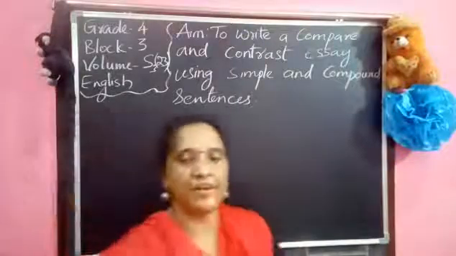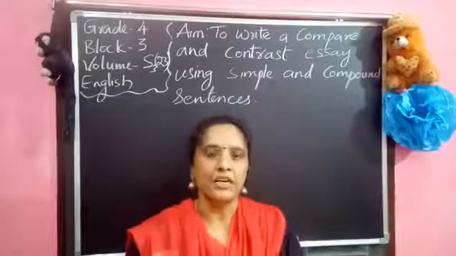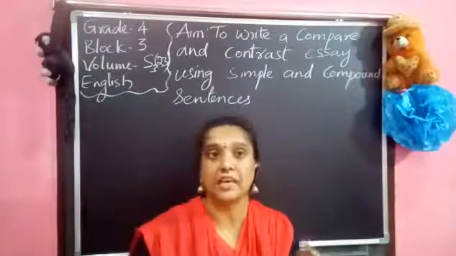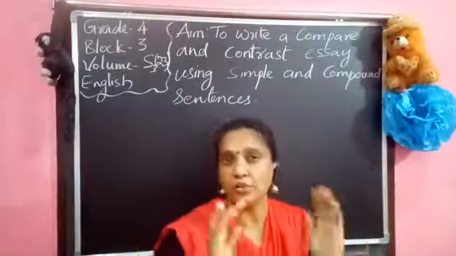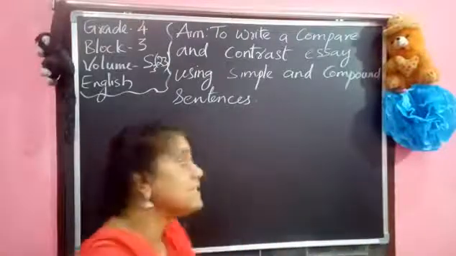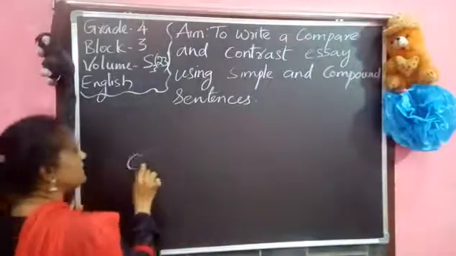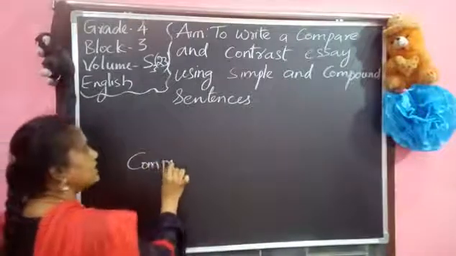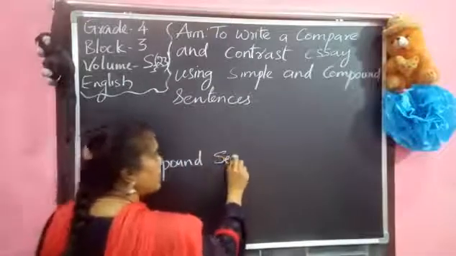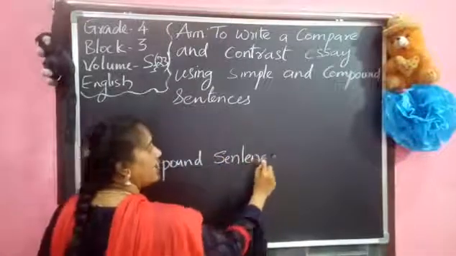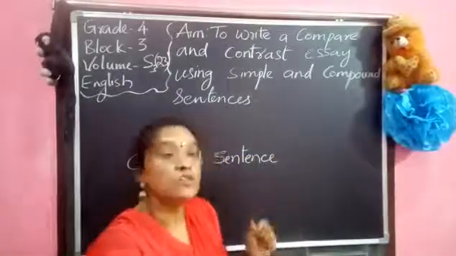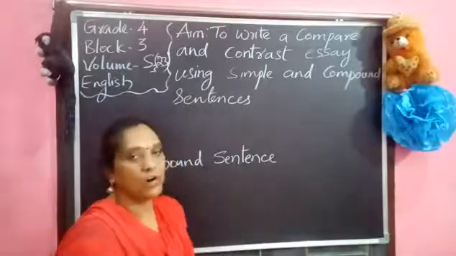Hello kids, in the previous class we learned the usage of the FANBOYS, that means the conjunctions. So if we use a conjunction and join two sentences, that sentence is called a compound sentence. What do you call that sentence? Compound sentence. If two sentences are joined by using a conjunction, that means the FANBOYS, we call that a compound sentence.